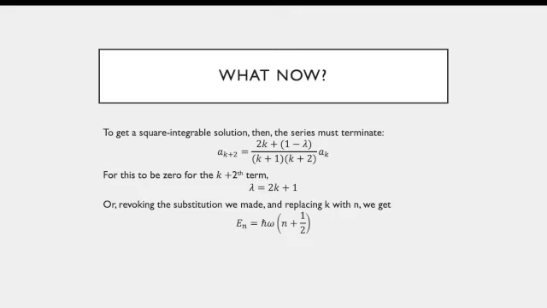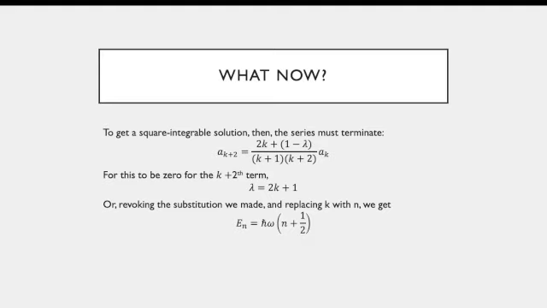So then, revoking the substitution we originally made and replacing k with n, we get the familiar equation E sub n equals h bar omega times n plus 1/2. And this means that the energy of the quantum harmonic oscillator, a particle that is subject to a spring potential, is quantized or discrete.